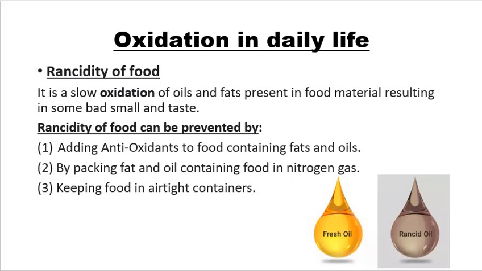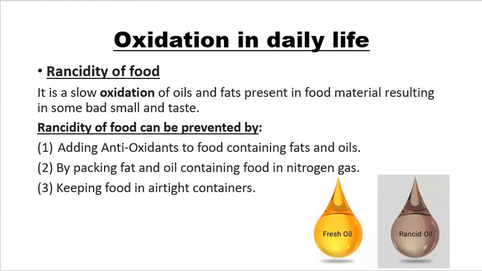Rancidity can be prevented by adding antioxidant to food containing fats and oils. One of the famous antioxidants is BHA. Another antioxidant is BHT. Rancidity can be prevented by packing food containing fats and oils in nitrogen gas. When packed food is surrounded by an unreactive gas like nitrogen, there is no oxygen or air to cause its oxidation and make it rancid.